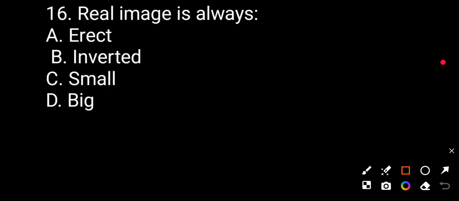Question 16. A real image is always: erect, inverted, small, big. The correct answer is inverted.